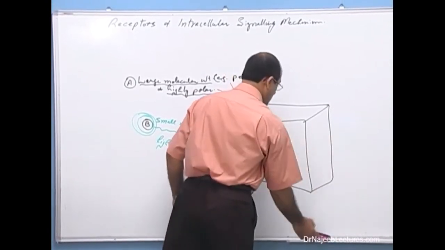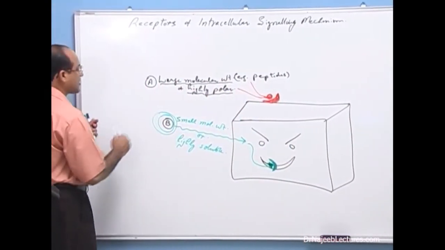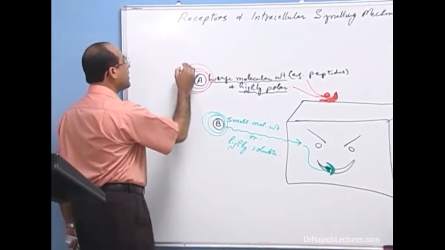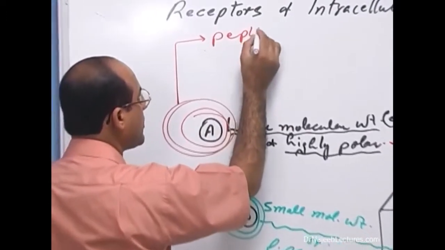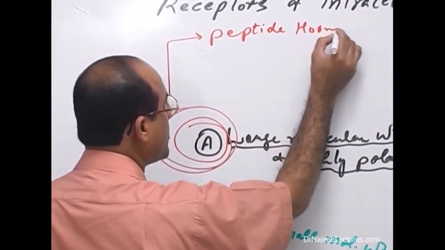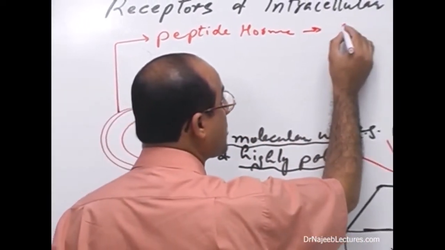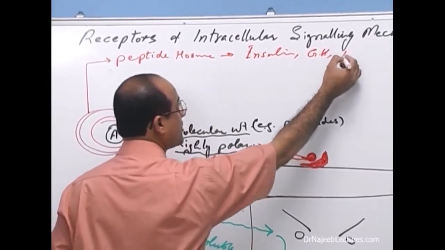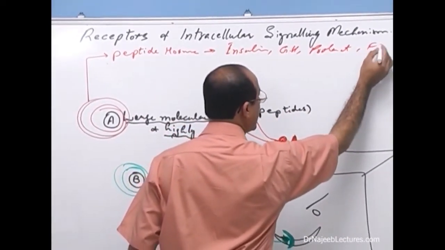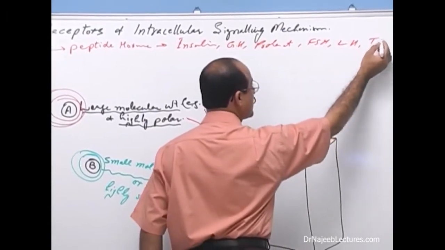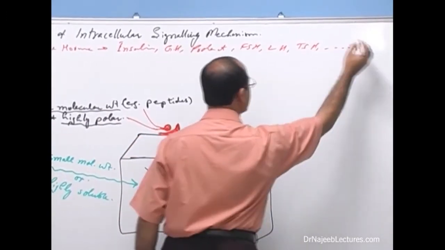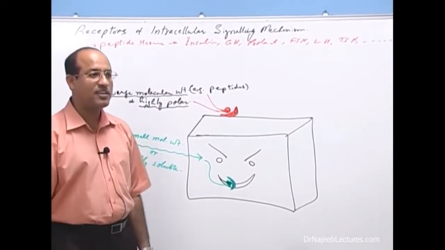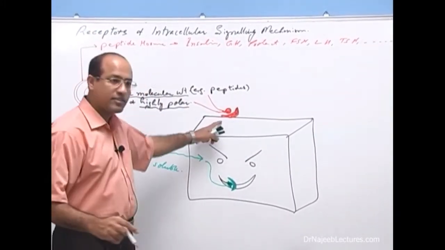Now, I can give you some very interesting examples of those substances for which receptors are on the surface. For example, peptide hormones. You know many peptide hormones like insulin. Everyone knows about insulin. Growth hormone, prolactin, FSH, LH, TSH, and so many others. All these substances are large peptides. They cannot enter into the cell. So their receptors should be present on the surface of the cell.